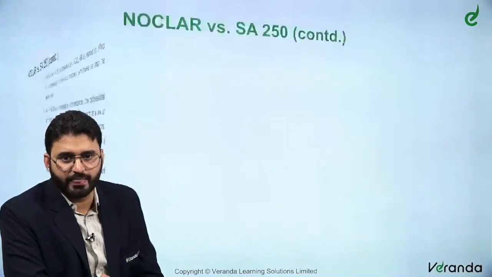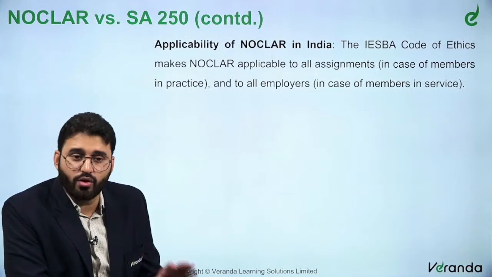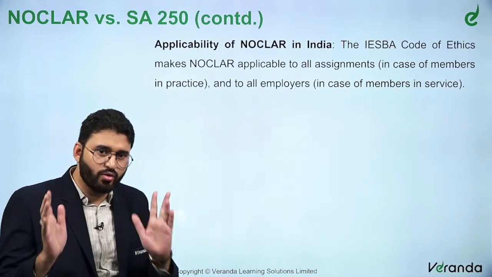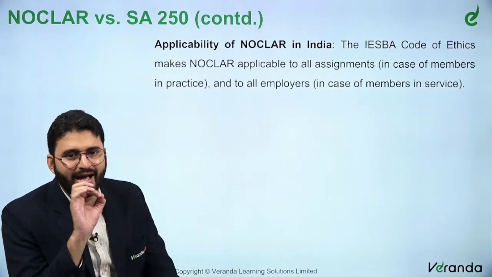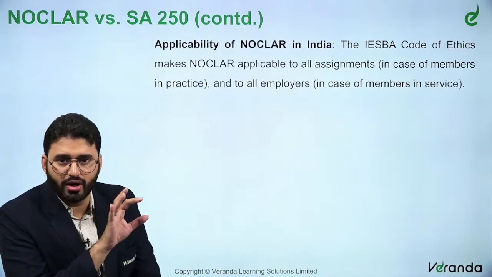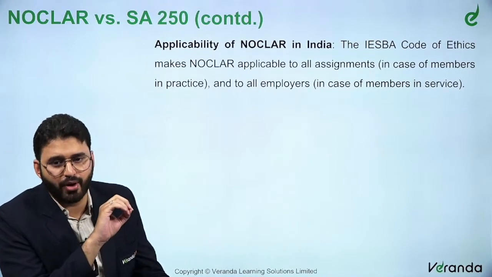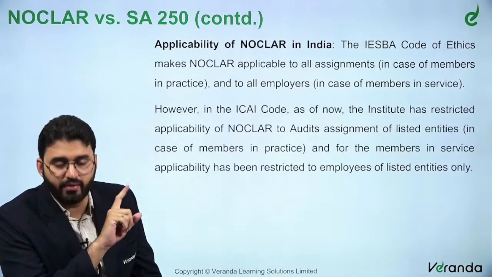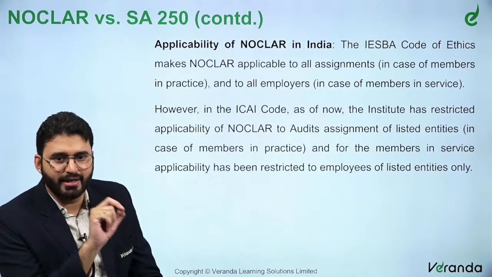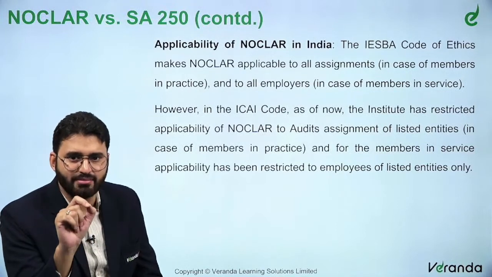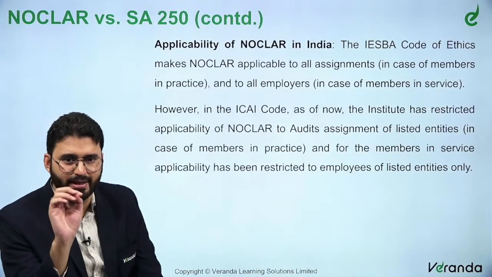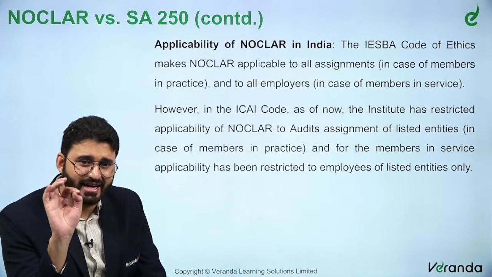Applicability of NOCLAR in India. Now, NOCLAR till today in the Code of Ethics is only applicable to listed companies. The IESBA Code of Ethics makes NOCLAR applicable to all assignments in case of members in practice and to all employees in case of members in service. However, in the ICAI Code, as of now, the Institute has restricted the applicability of NOCLAR to audit assignments of listed entities in case of members in practice, and for the members in service, applicability has been restricted to employees of listed entities only.